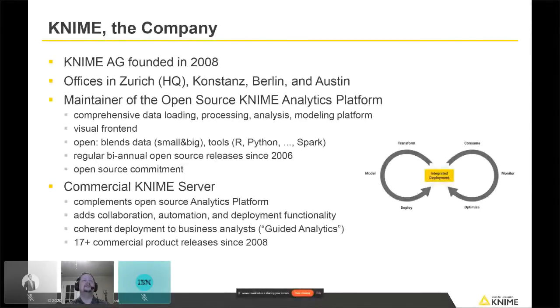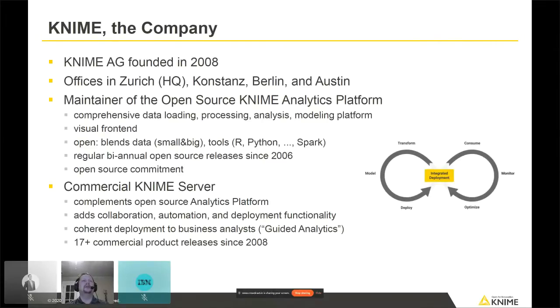Everything's GUI based. And you can blend all sorts of data, everything from local flat files on your machine up through stuff that you may have in a database or pull from a big data setting somewhere. And we like to integrate with other open source tools since we're open source. So tools like R, Python, H2O, and Spark, all of which I can show you today, to be able to pull things in from other tools you may already be using.